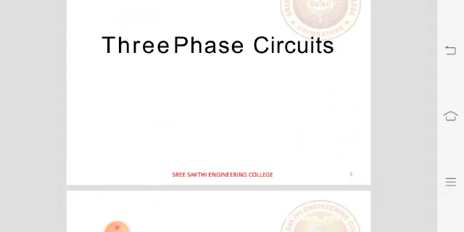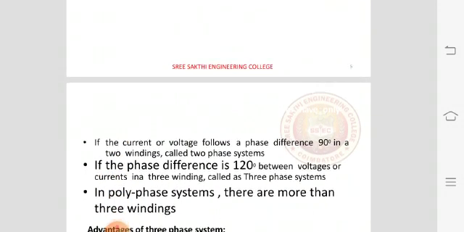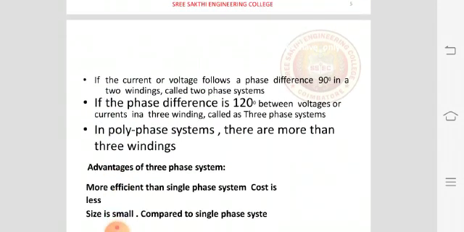Next we are going to see about the three phase circuits. In three phase circuits, if the current or voltage flows with a phase difference of 90 degrees in two windings, it is called a two phase system. If the phase difference is 120 degrees between voltages or currents in three windings, it is called a three phase system. In polyphase systems, there are more than three windings.